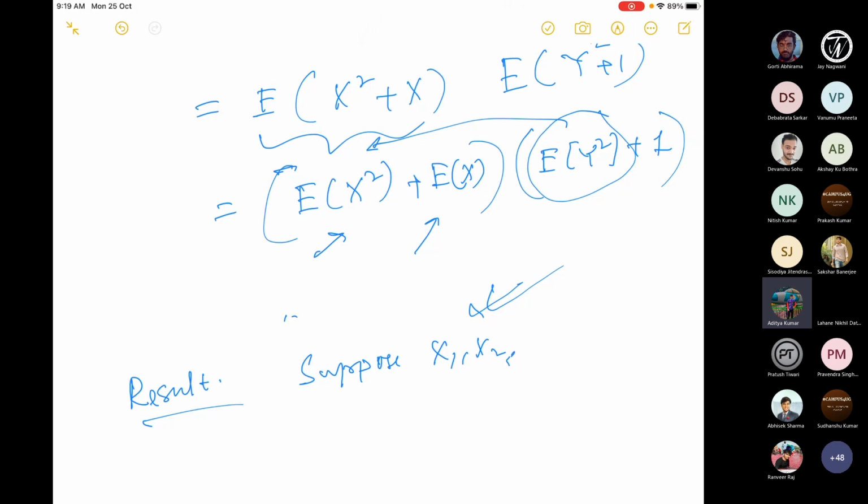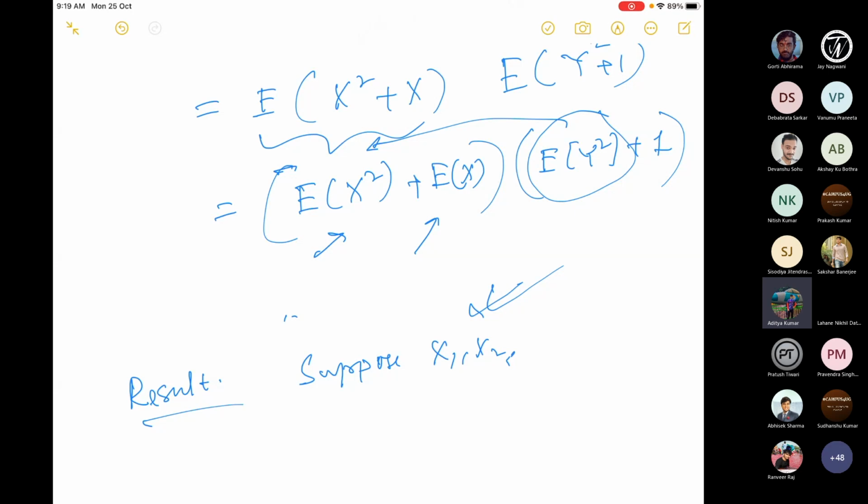Our goal is that we have a random sample X1, X2, ..., Xn, and they are independent and identically distributed. Now, what do we want to find out? We want to find the mean or variance of some functions of those random variables. So whatever we do here, the underlying assumption and goal is that you have some independent random variables, you define a statistic, and then try to find the mean and variance of that statistic.